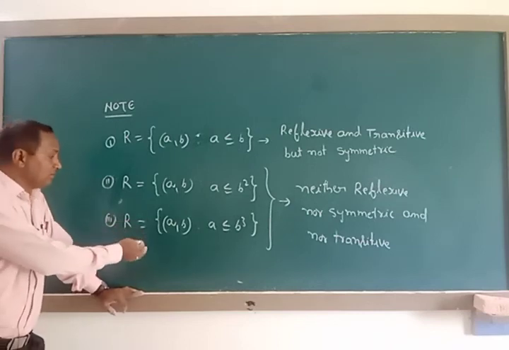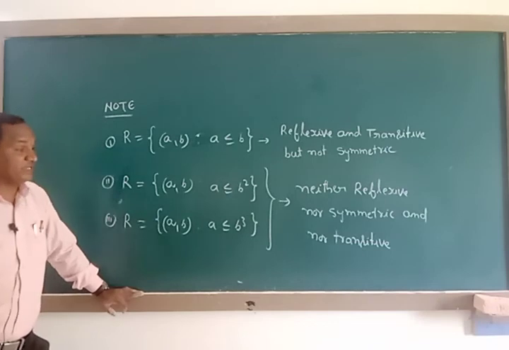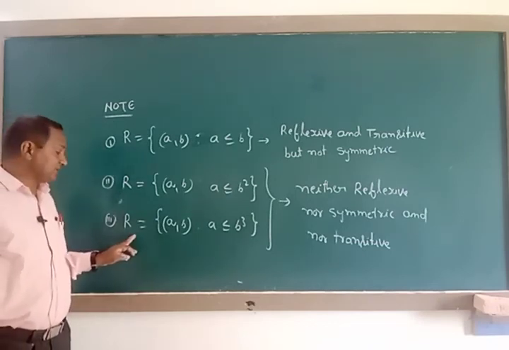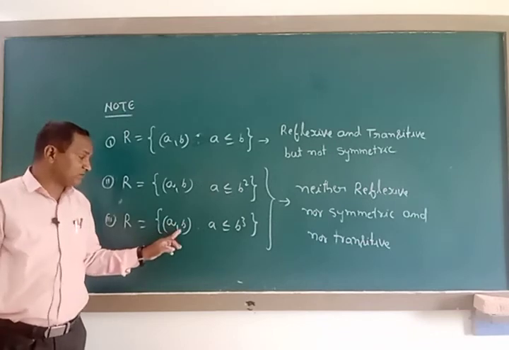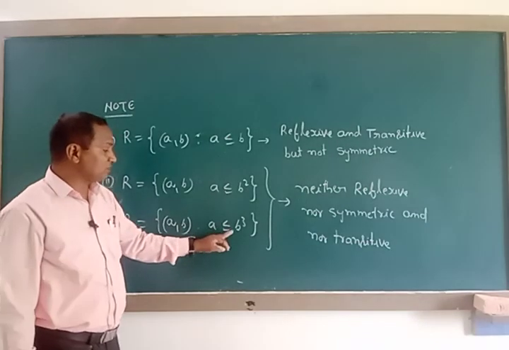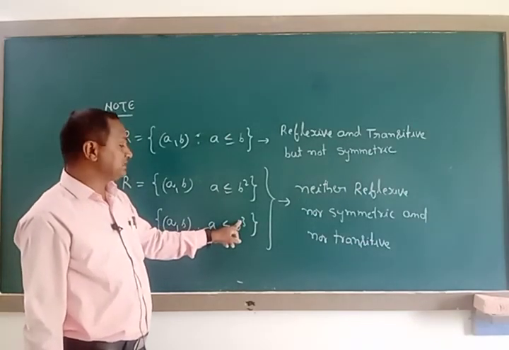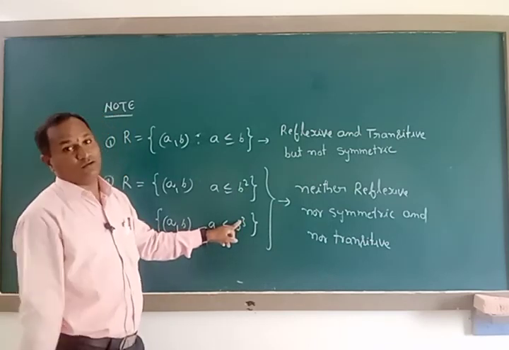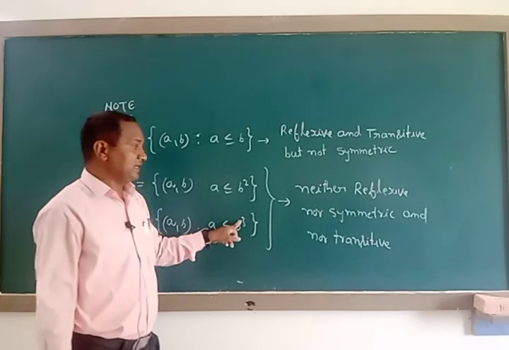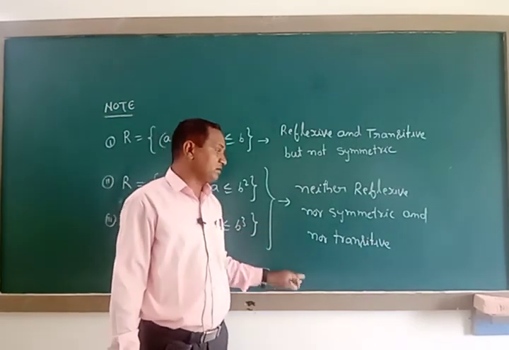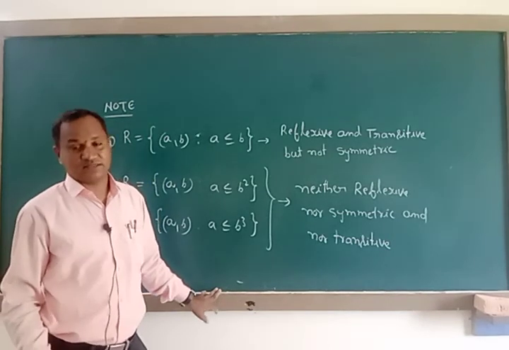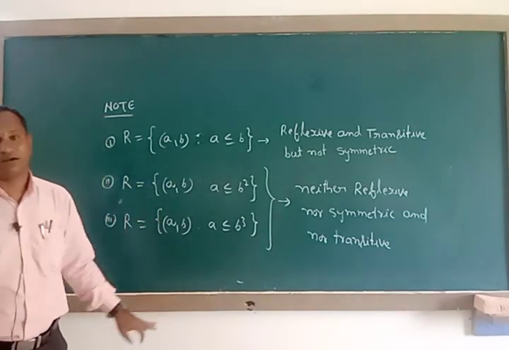Whenever in competitive level examinations they will ask a question like this: let the relation capital R be equal to (A, B) such that A is less than or equal to B power n, where n is not equal to 1, what is it forming? They will give options: neither reflexive nor symmetric nor transitive, or reflexive and symmetric forming, or symmetric and transitive forming, or none of these.